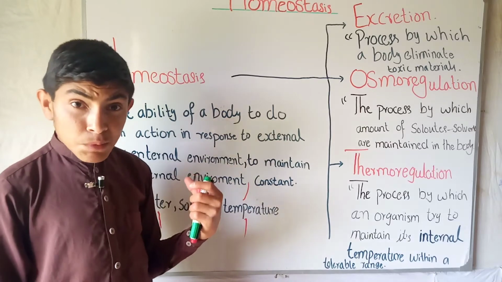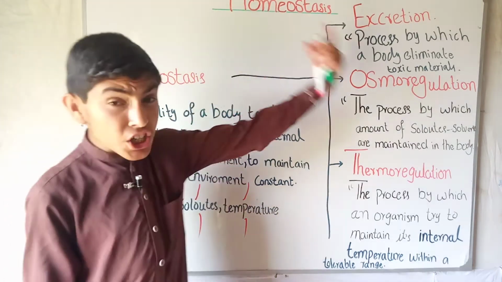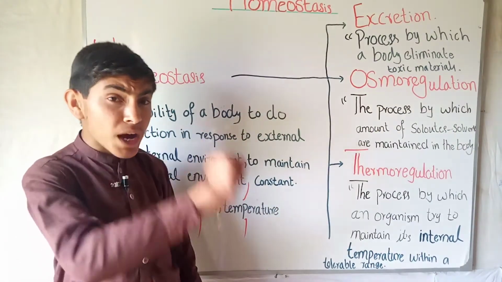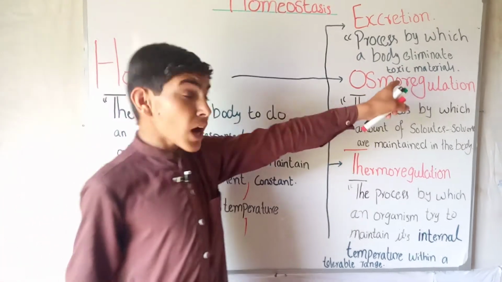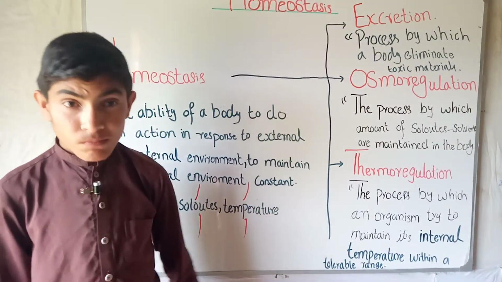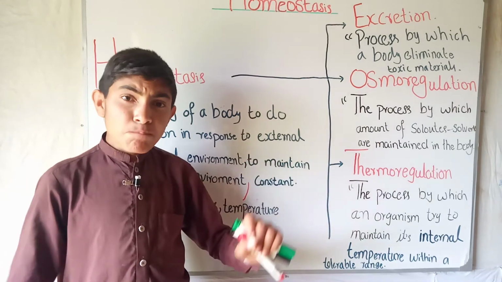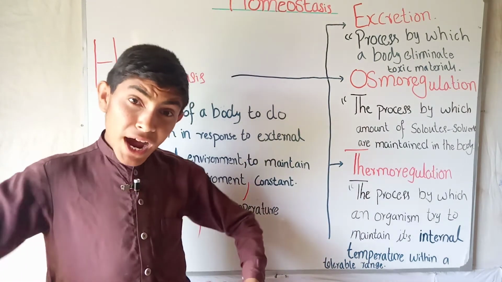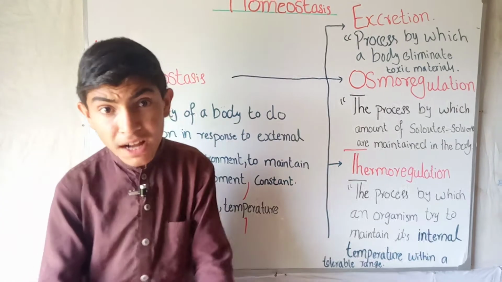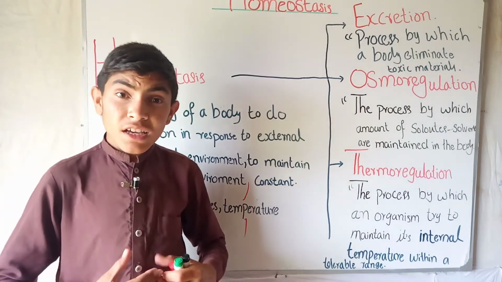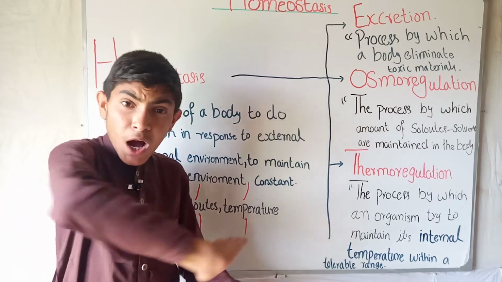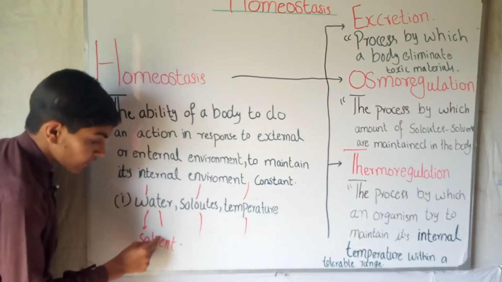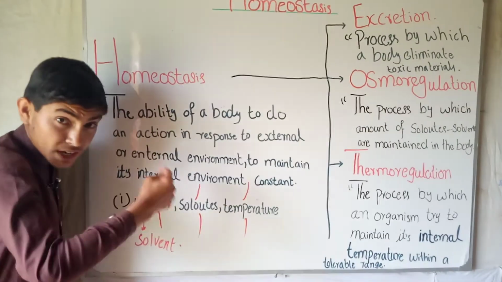But before this, excretion is supported by another process which we call osmoregulation. This is a process by which the body responds to maintain a constant amount of solvent and solutes in our body.